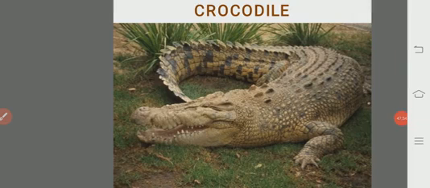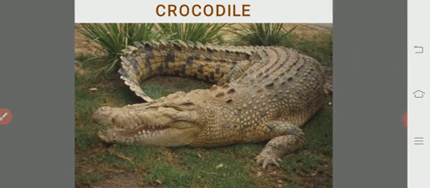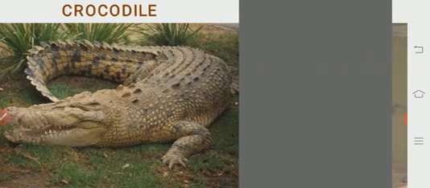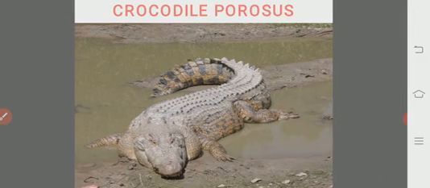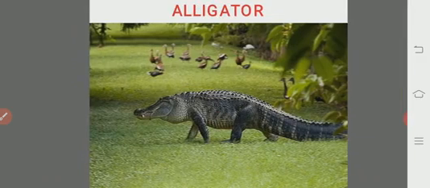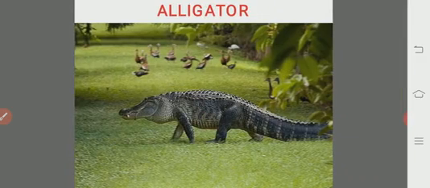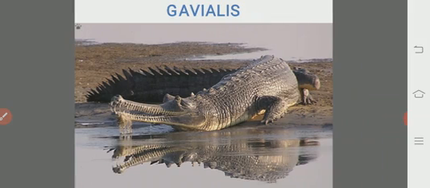See the examples. This is the crocodile. The body is covered by scutes, with a flattened tail. The four limbs are relatively weak. Here is the thecodont dentition. The nostrils and eyes are located on the top of the head, with a long snout. Crocodylus porosus is the marine crocodile. Then the alligator. This is Gavialis, which is seen in the river Ganga.